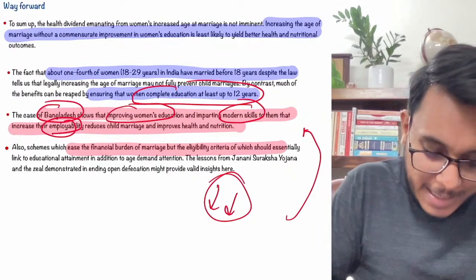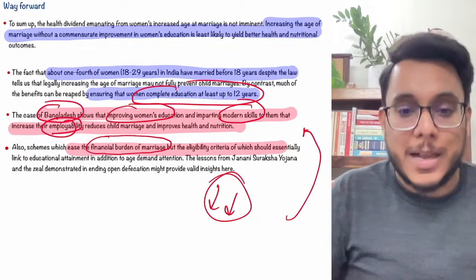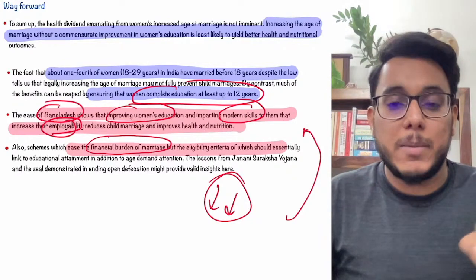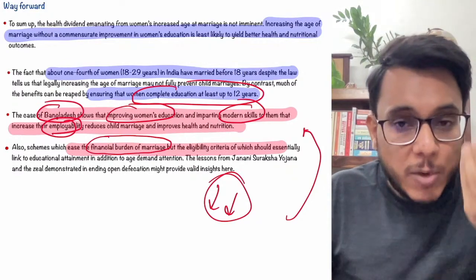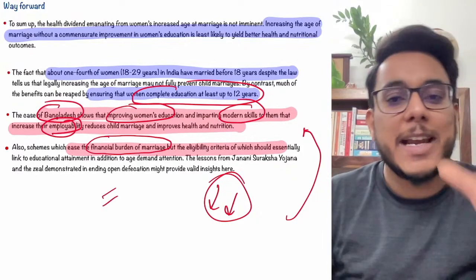Now guys, it has been said that we need to come out with schemes that ease the financial burden of marriage. Is it clear or not? So the government needs to enforce the dowry laws in India. The government needs to make sure that the financial burden on the poor is not disproportionate. Such kinds of innovative schemes are to be brought. Now I will give you some additional concepts.